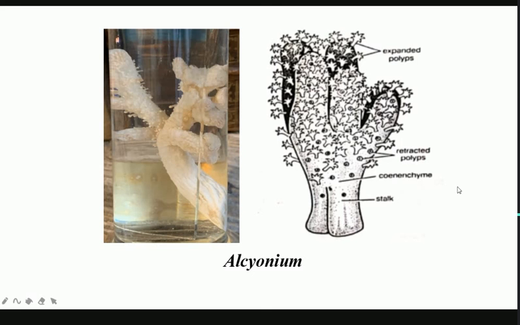The last one is the hydra. So in hydra, you can see there are two different specimens I have taken in the middle. Female hydra will have only a single ovary, no testes will be there.